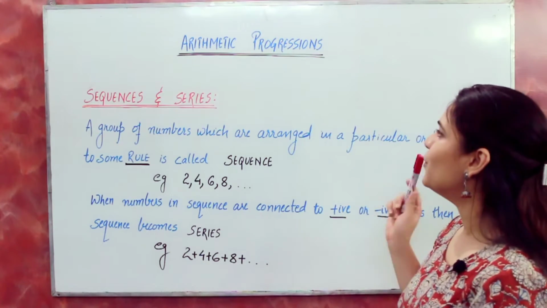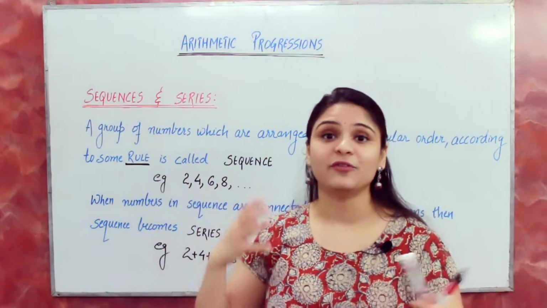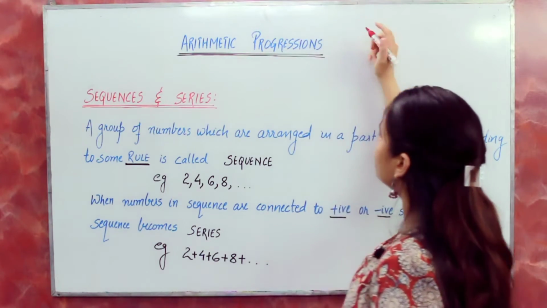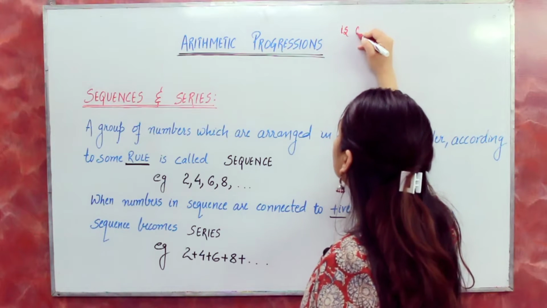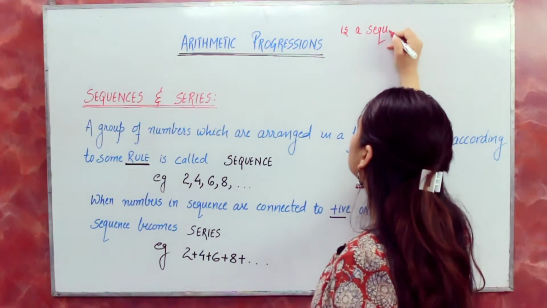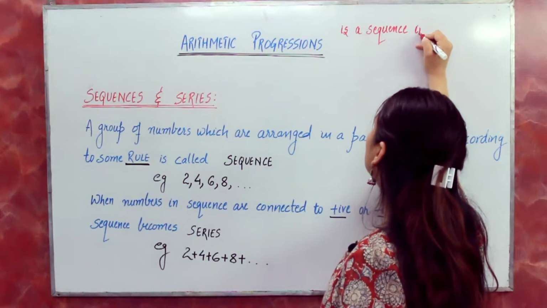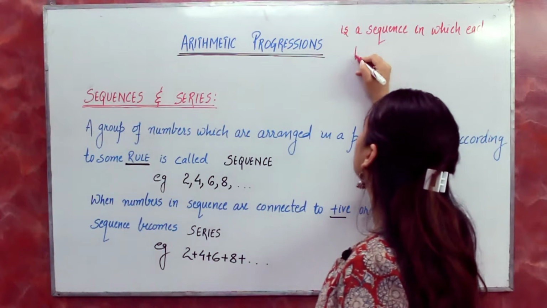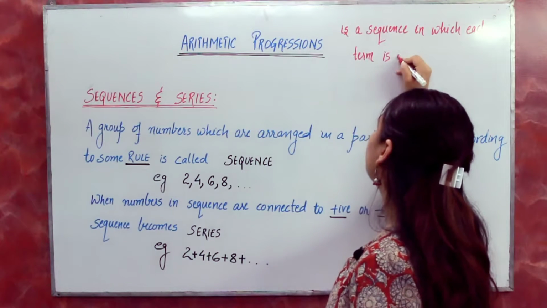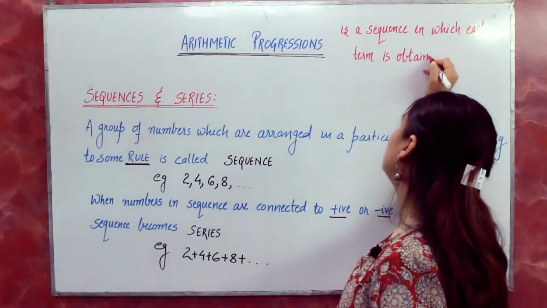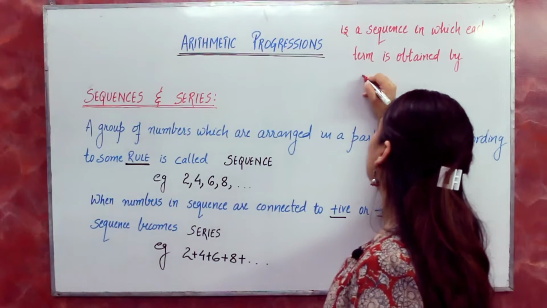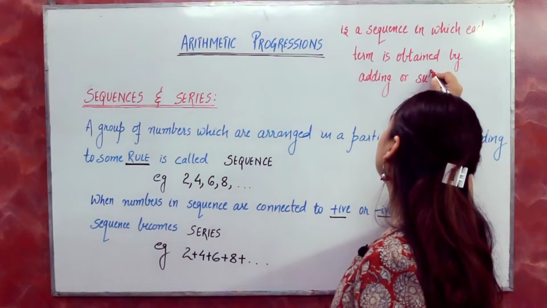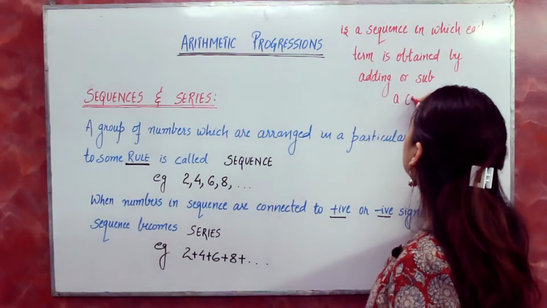Now the question is, what is arithmetic progression? How can you define that? So AP is a sequence. Here I am going to write a definition. AP is a sequence in which each term is obtained by adding or subtracting a certain quantity.